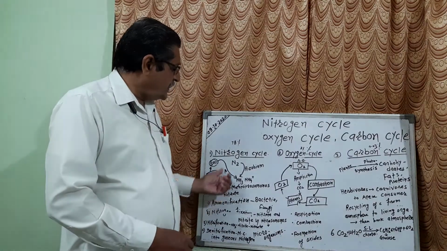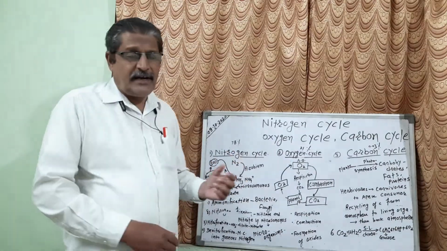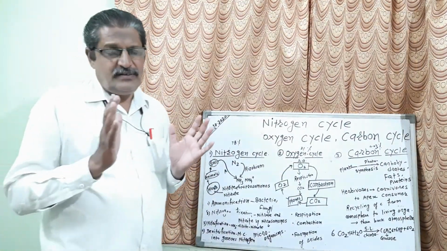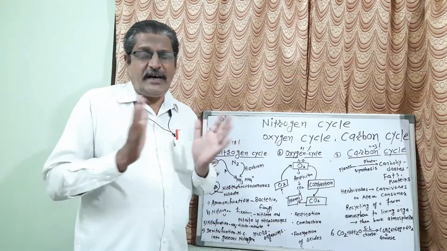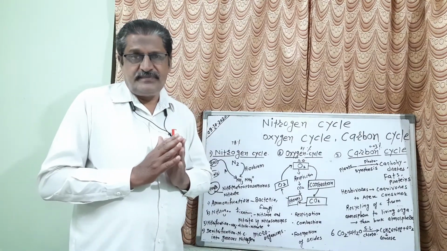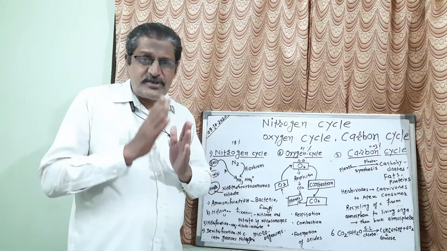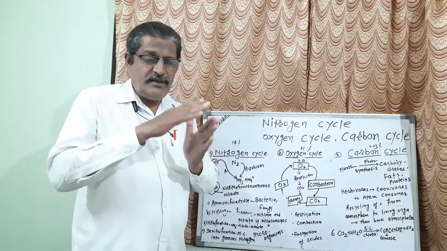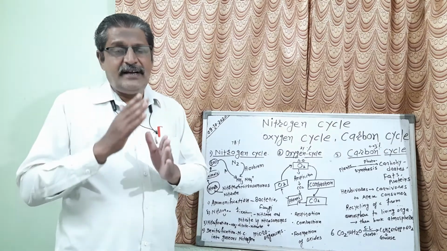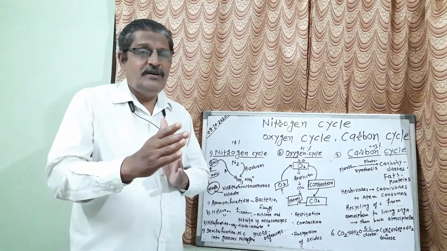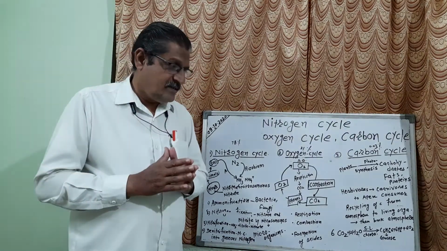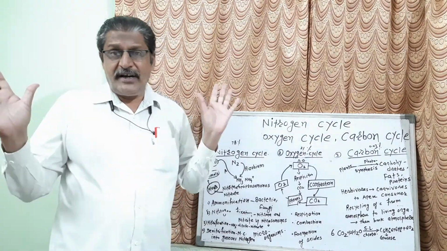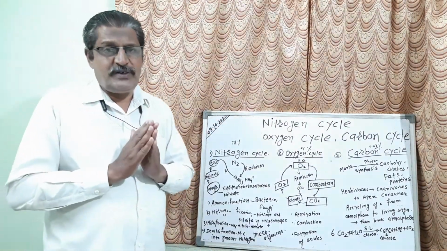Plants do not take nitrogen directly from the atmosphere. There is one process by which that nitrogen is fixed and transferred to the plants.